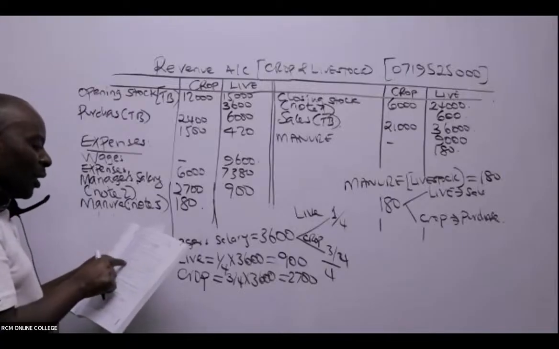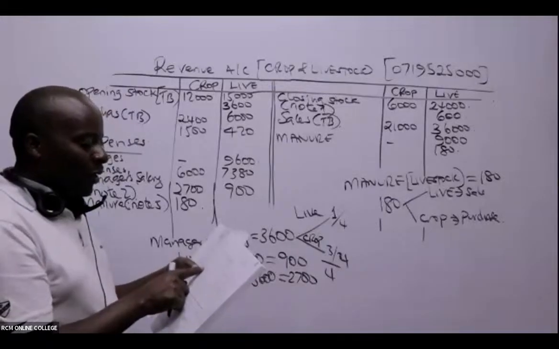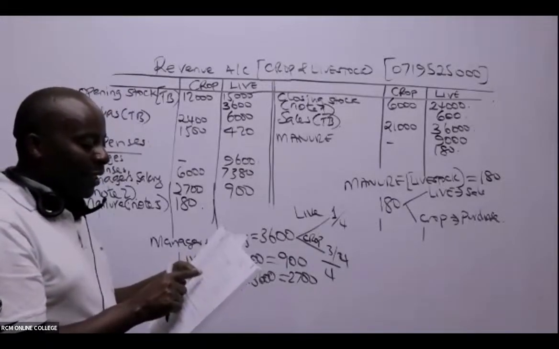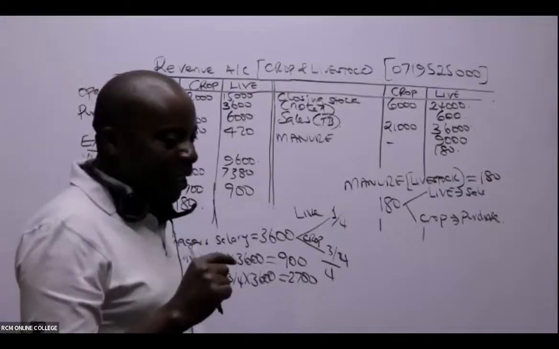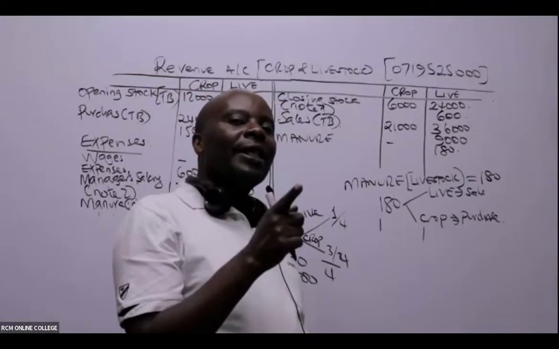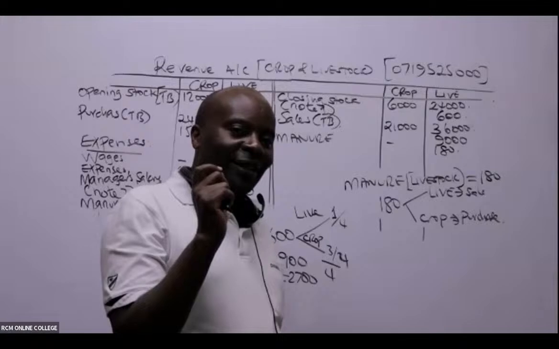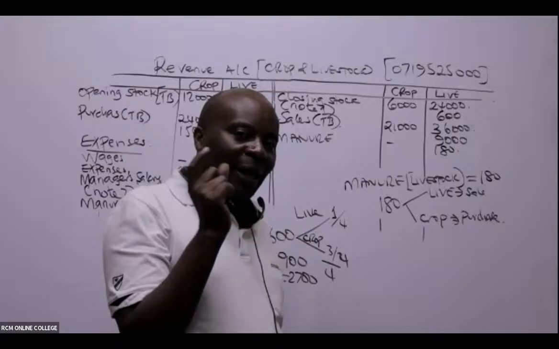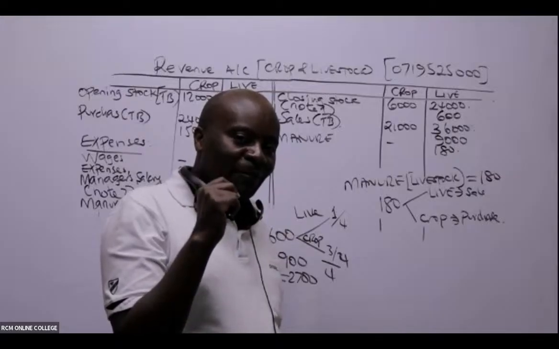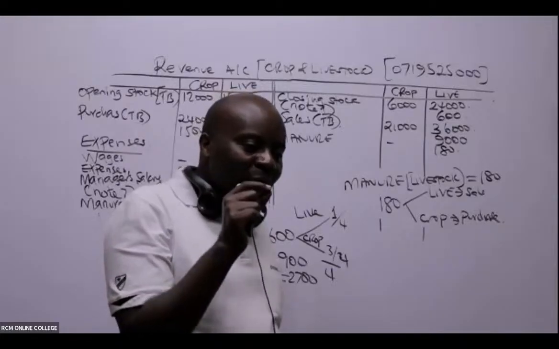On the same note, we are told there that crops used to feed the livestock were valued at 390,000. Can you kindly tell me then what is going to happen there? That also we got, in this case here, our maize from the farm, and we were able to give this maize to our sheep. I can see an output from a particular biological asset to becoming an input in another biological asset.